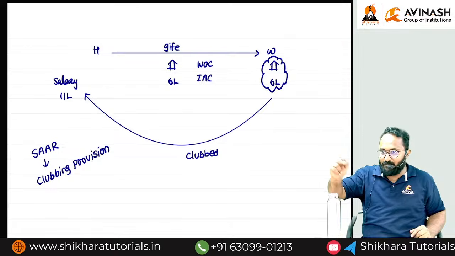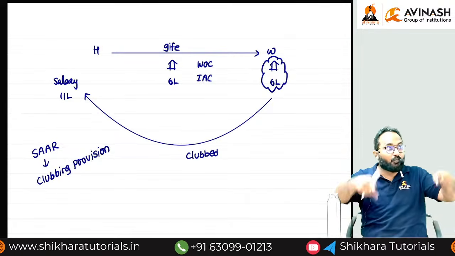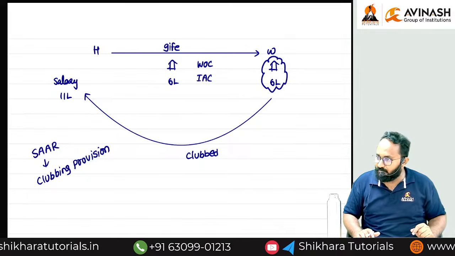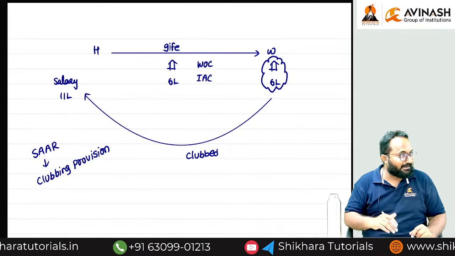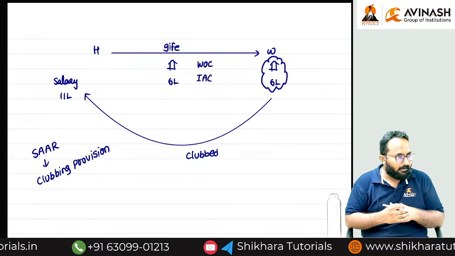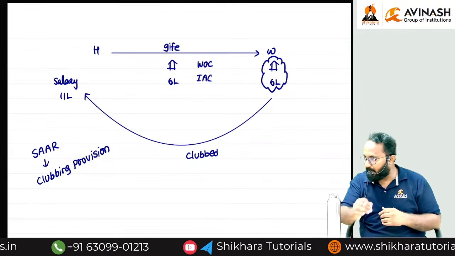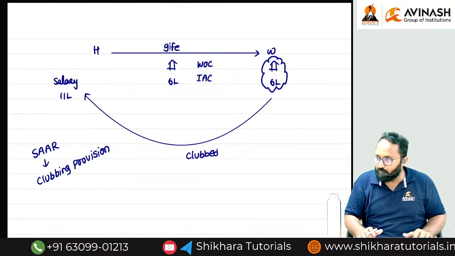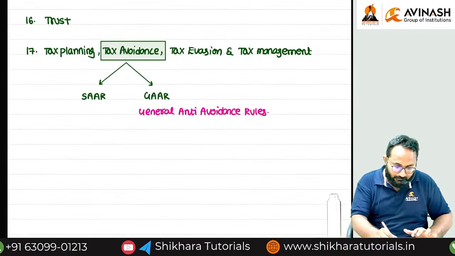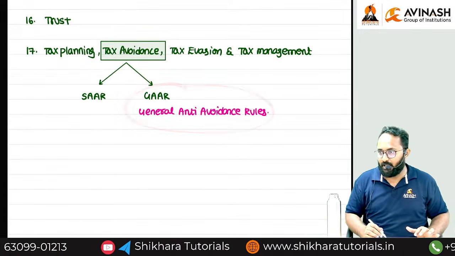Minor's income should be clubbed in the hands of the parent whose total income is higher. That is also an example of what, sir? Otherwise, the minor also can get the basic exemption limit, and small incomes will lead to non-payment of taxes. Understood? Now, whenever specific anti-avoidance rules are not there, what do we have?